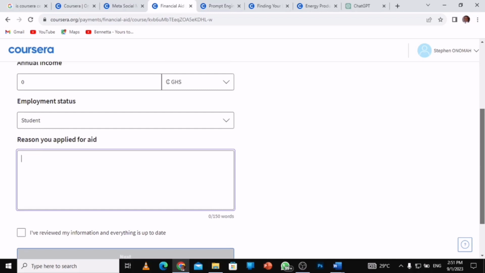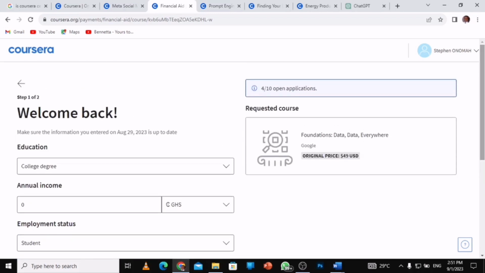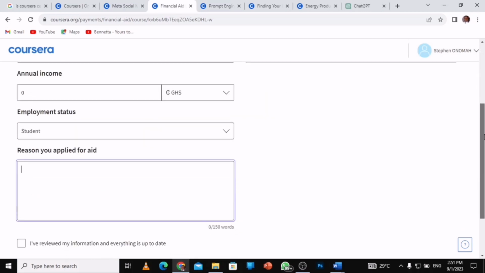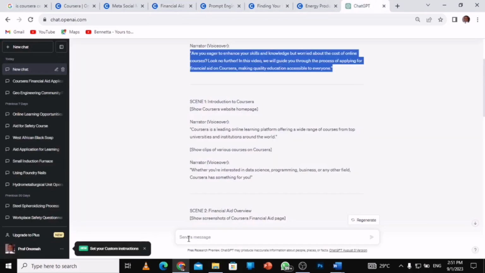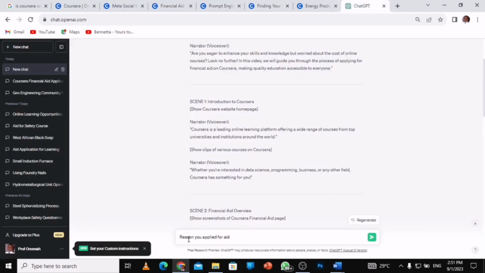So I just go back here, right? The course I'm choosing is the Google Data Analytics. So what you do now is you come here and write the reason you applied, and you copy with Control plus C. Then you come to ChatGPT and put it here. And you add the course: reason you applied for aid on Google Data Analytics.